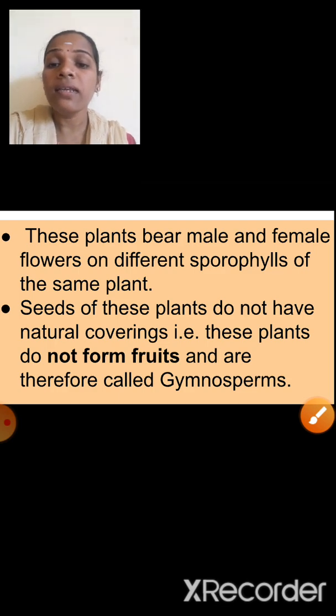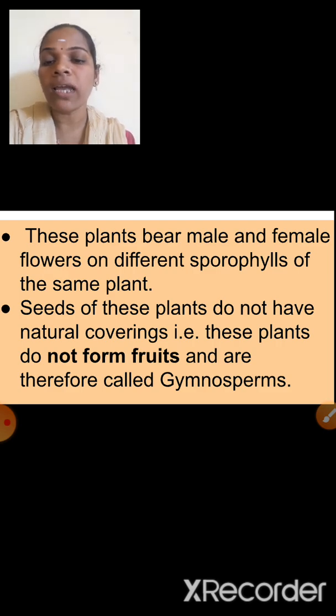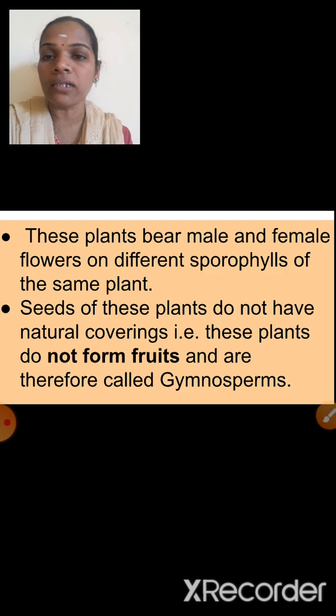Yes, these plants bear male and female flowers on different sporophylls of the same plant. Okay, seeds of these plants do not have natural coverings. So in these plants there is no covering of seeds. That means these plants do not form fruits. These seeds are naked, and therefore it is called what? Gymnosperms. Already I have told, gymnos means naked, sperms means seed. Seeds are naked. Why is it naked? There is no covering around the seeds. That's why it has naked seeds.